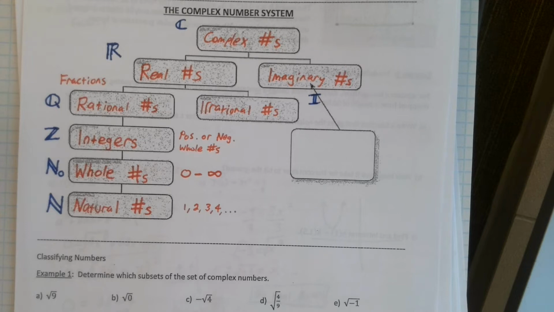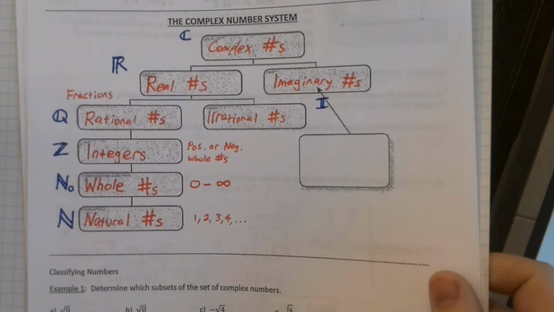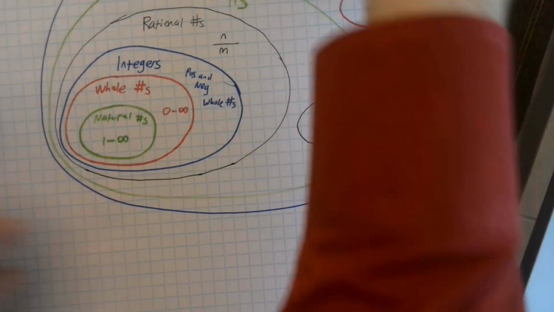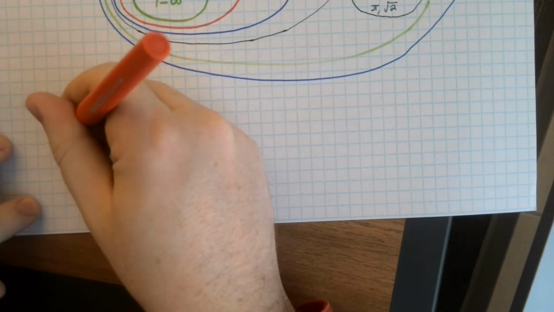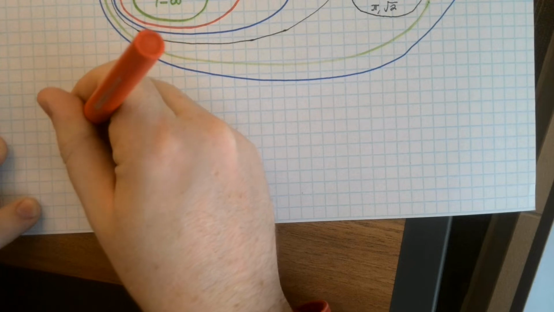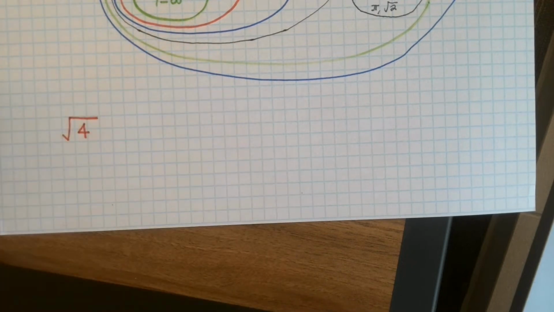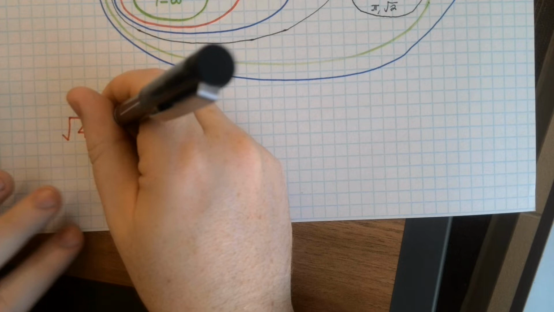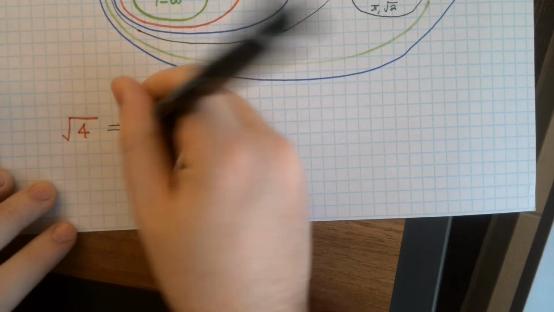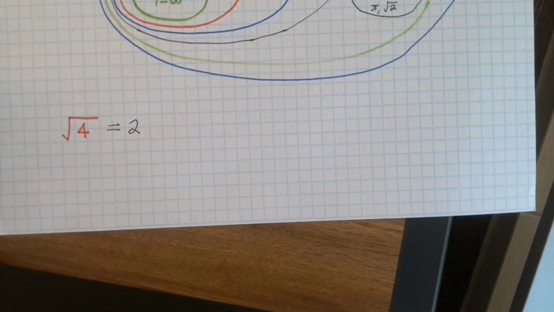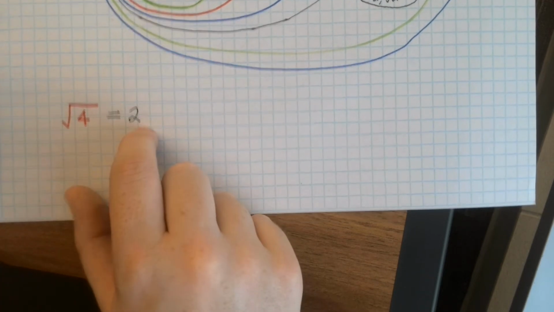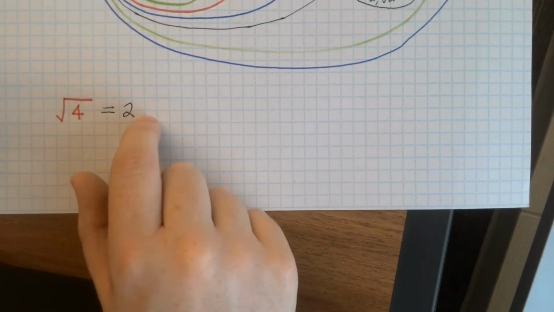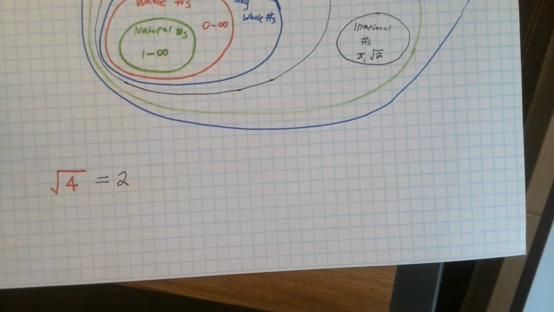So, it's about time we start talking about what imaginary numbers are. We've mentioned them a lot at this point. Well, let me give you an example here. Let's say I asked you to find the square root of 4. Well, it's actually not that crazy of a question. Most of us know the square root of 4 is 2. That's just an integer. It's a real number. Both of these end up being real numbers because they simplify to a real number.